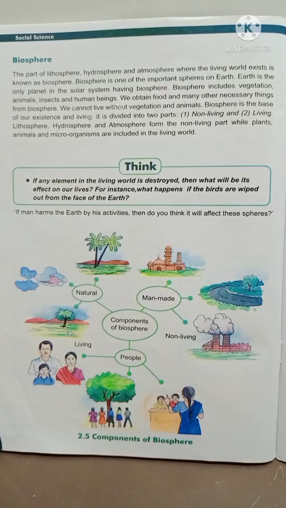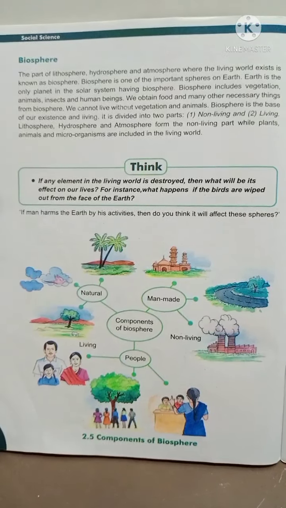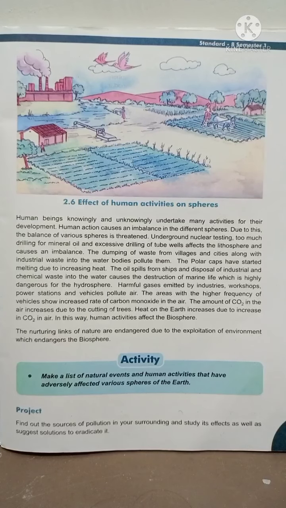If man harms the earth by his activities, then do you think it will affect this sphere? It is said that human beings knowingly and unknowingly undertake many activities for their development. Human action causes an imbalance in the different spheres. Due to this, the balance of various spheres is threatened.